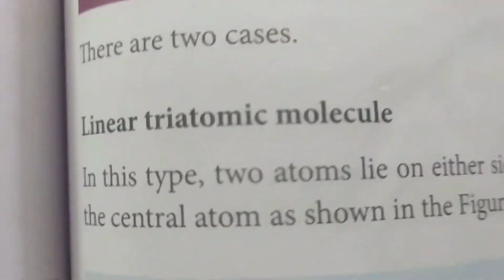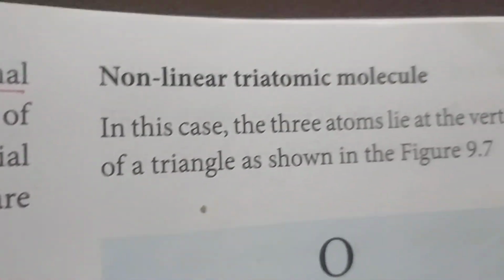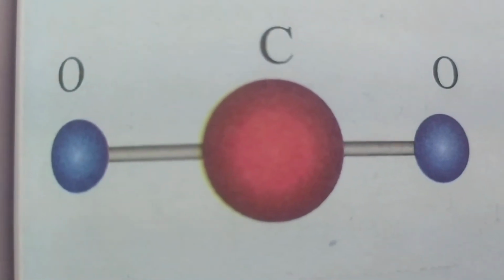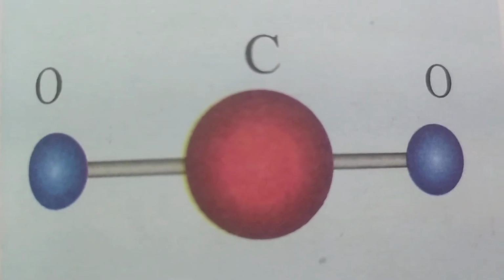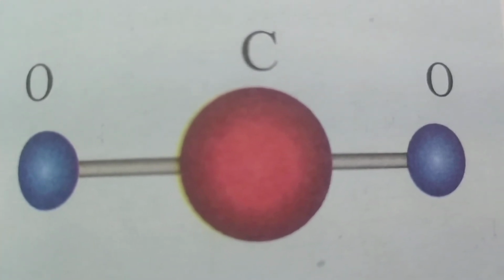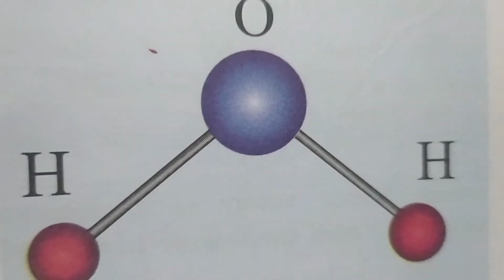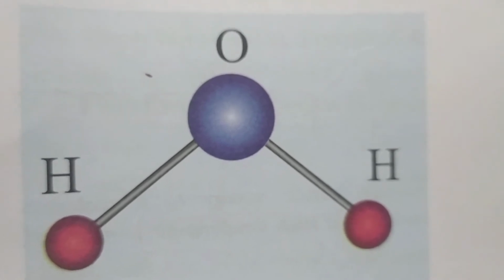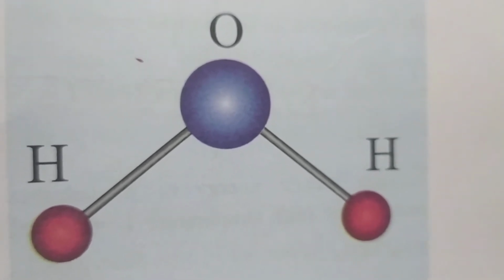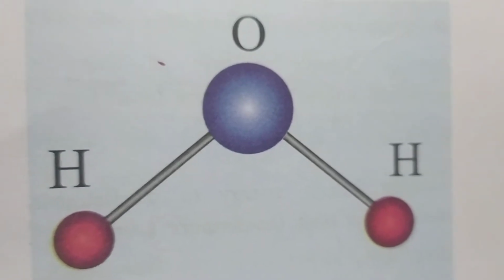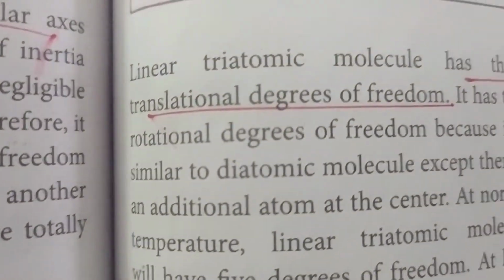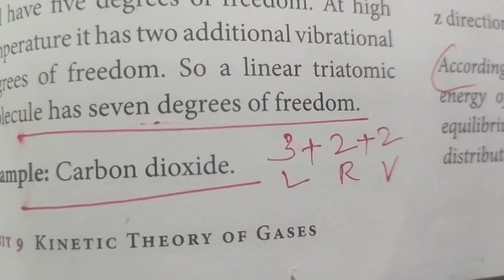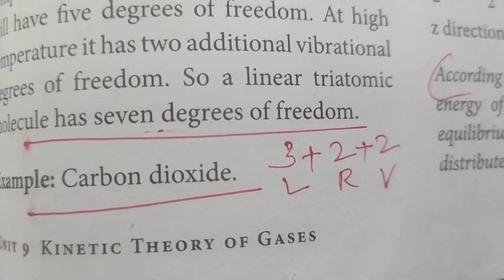Next, triatomic molecules: linear triatomic molecule and non-linear triatomic molecule. For a linear triatomic molecule, you can take carbon dioxide. This is the structure. The carbon atom is at the center and the oxygen atoms are on either side. And here is a non-linear one, that is the water molecule, and this is non-linear because it is not in a line, it is in triangular form. So it can be said to be non-linear. In a linear triatomic molecule, you will have 3 plus 2 plus 2: 3 linear motion, 2 rotational motion and 2 vibrational motion.